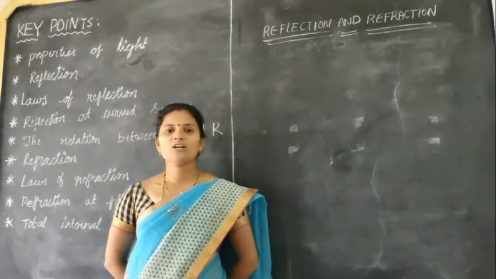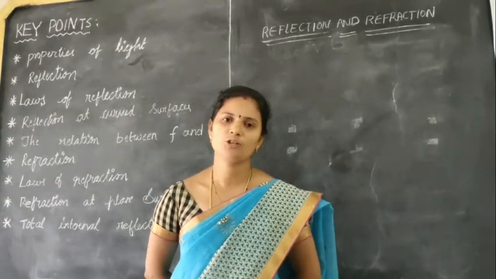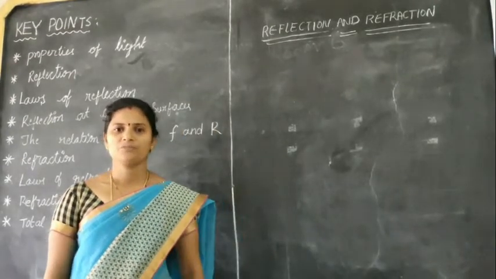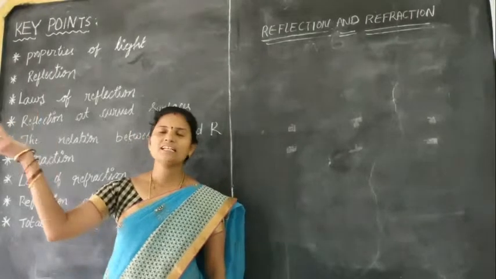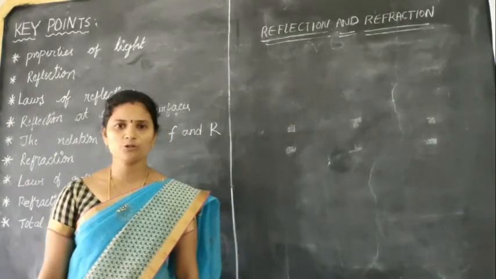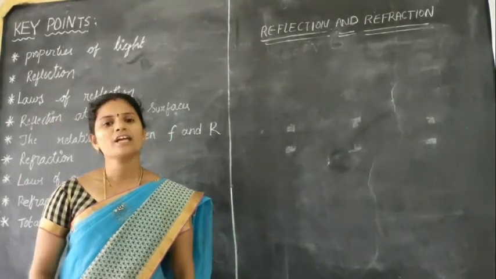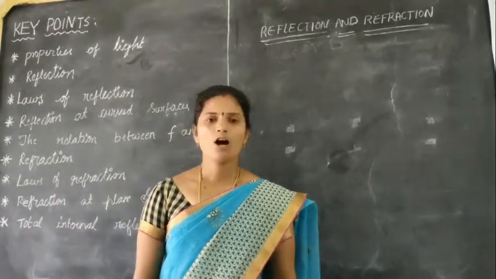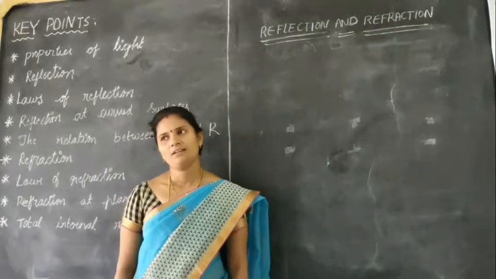Can we see any objects in a dark room? No, we can't see any objects in a dark room. Whenever light enters the dark room, we are able to see the objects. How is it possible?